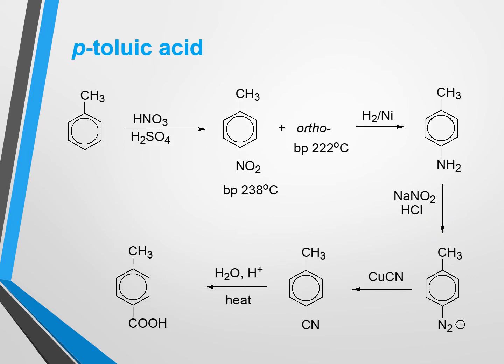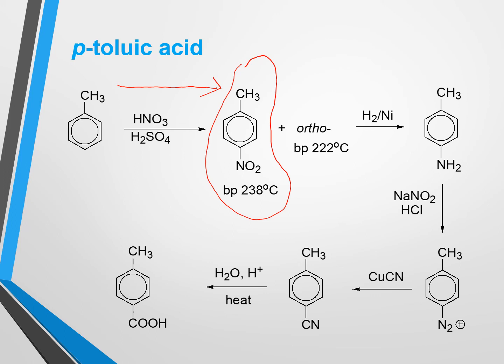Now I will discuss the preparation of para-toluic acid from toluene. For this preparation we can follow this synthetic pathway. We can go for nitration. So after nitration toluene will be converted to ortho-nitrotoluene and para-nitrotoluene, and we already know that we can separate one isomer from another by distillation or by other separation techniques, because of the difference between the boiling points of these two isomers, and we can purify the para isomer, and for this preparation we have to purify this para-nitrotoluene from the mixture.